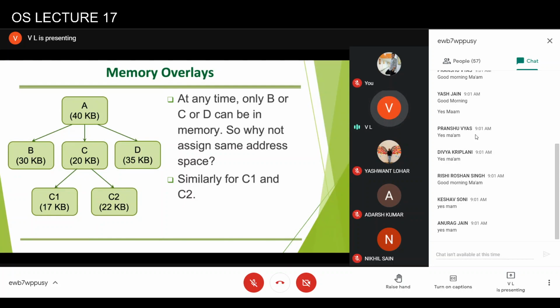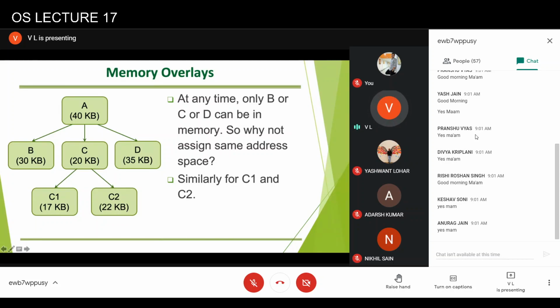In this particular case, if you look at this scenario, there is a program consisting of, let's say, these functions: A, B, C, D, C1 and C2. A makes a call to D, and C in turn can make calls to C1 and C2.